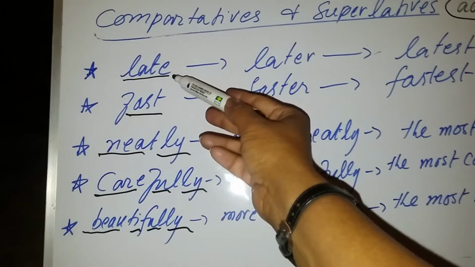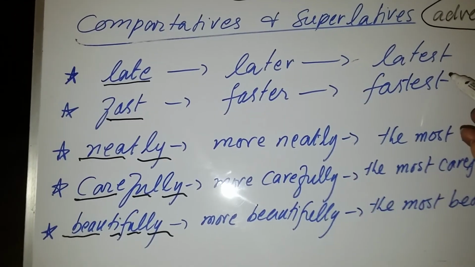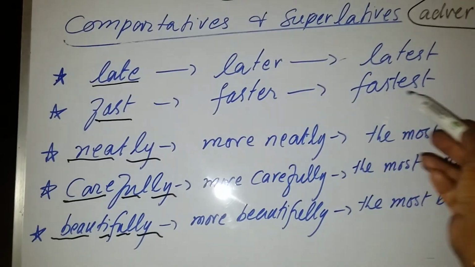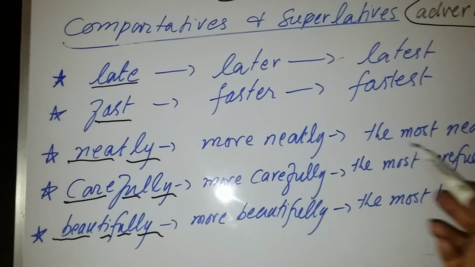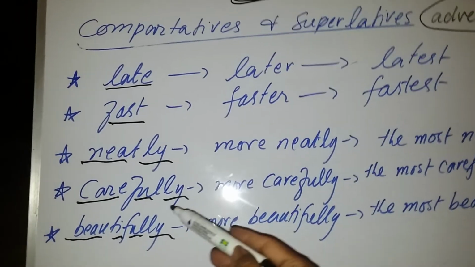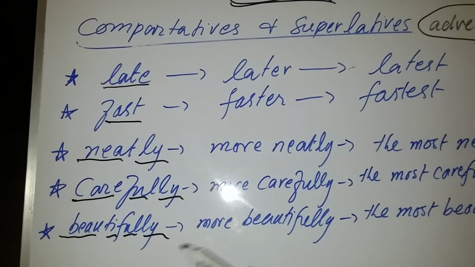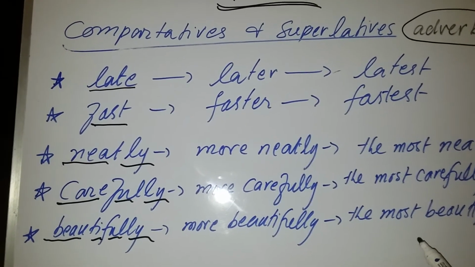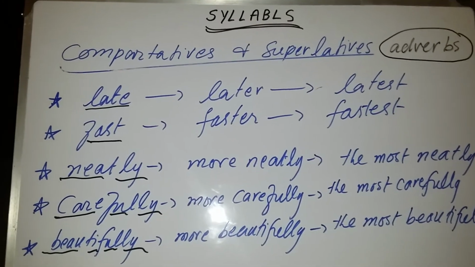So look at the first one: late, later and latest. We have put ER and EST after them. Fast, faster and fastest. The double unit, neatly, more neatly and the most neatly. Carefully, more carefully and the most carefully. Beautifully, more beautifully and the most beautifully. So the same rule will be applied for the adverbs as well.